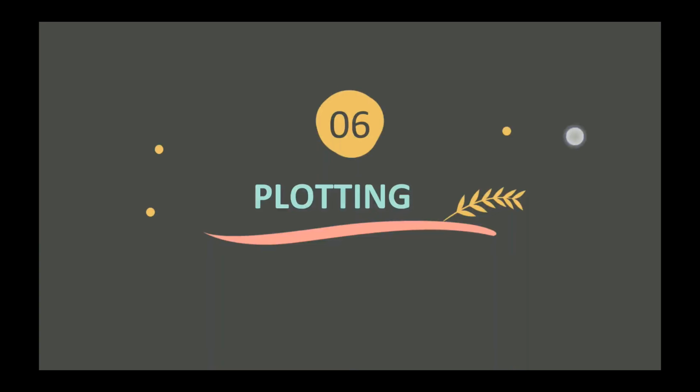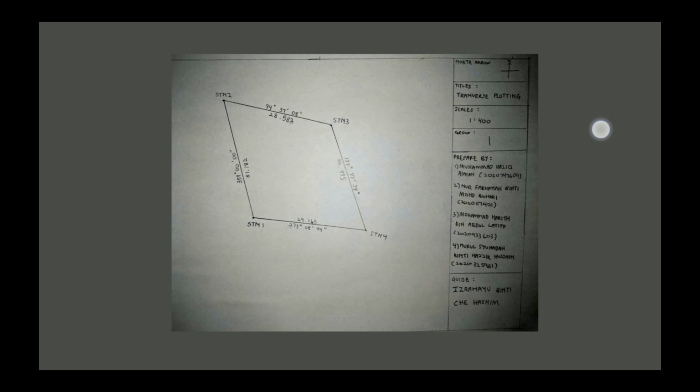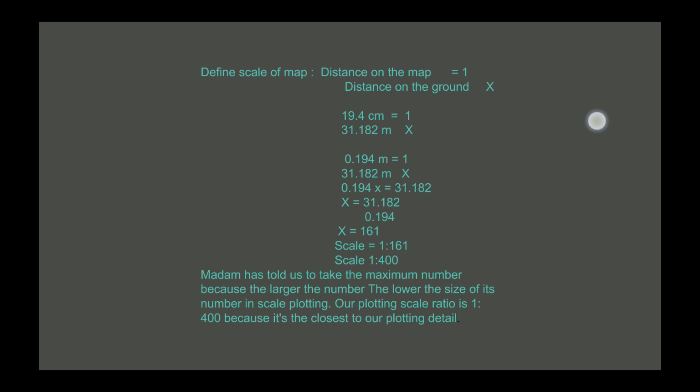So next is plotting. This is the plotting that we have determined on the map, which includes the 4 stations, station 1, station 2, station 3, and also station 4, with the scale of 1:400. To determine the scale of a map, the formula is distance on the map over distance on the ground equals 1 over x.